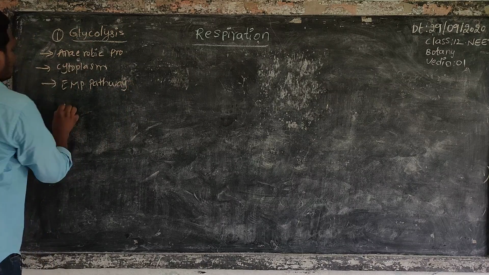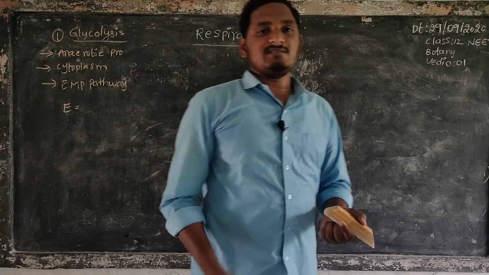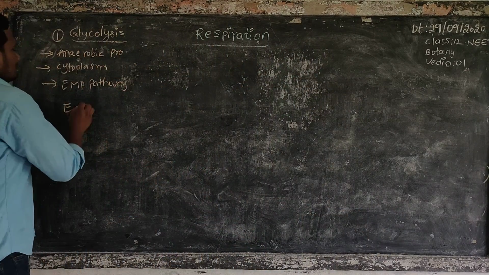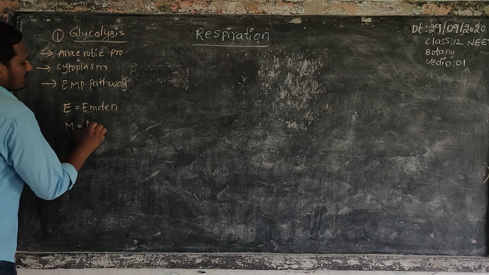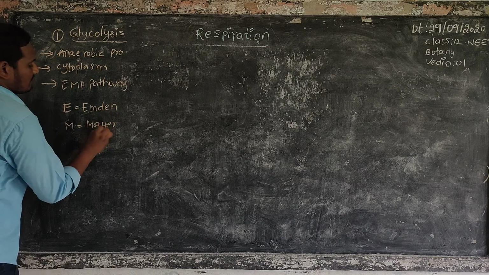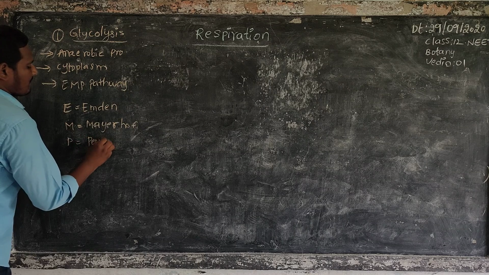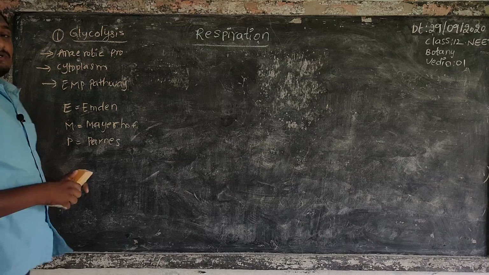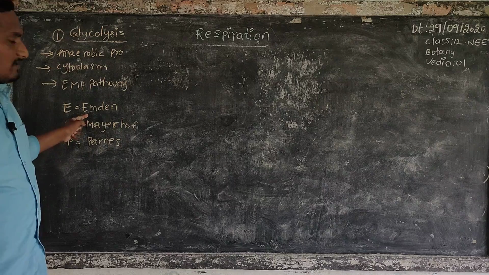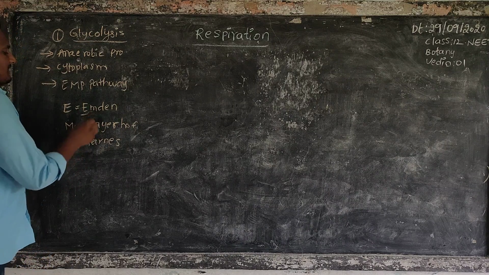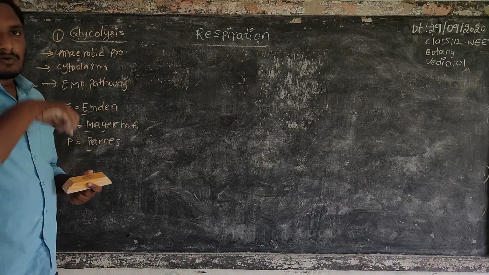Why? Because three scientists proposed this cycle: one is Emden, next Meyerhoff, next Parnas. These three scientists gave this complete cycle, EMP, Emden, Meyerhoff, Parnas. The cycle named after these three scientists is called glycolysis.